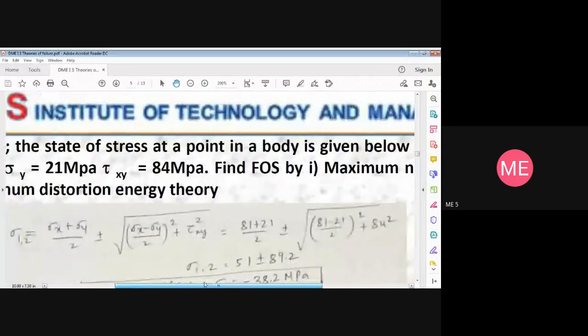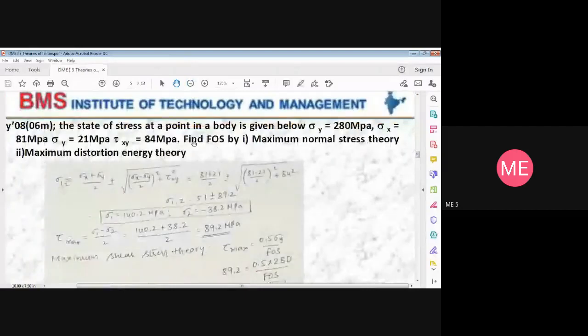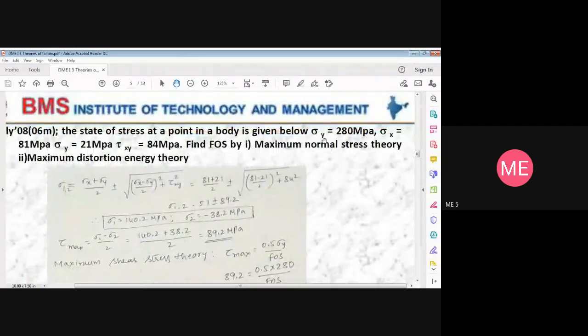The state of stress at a point is given below. Sigma y is equal to 280 megapascal, that is the yield stress value. Stress along x direction is 81 megapascal. Stress along y direction is 21 megapascal. Tau xy is 84 megapascal. Find the factor of safety by normal stress and distortion energy theory.